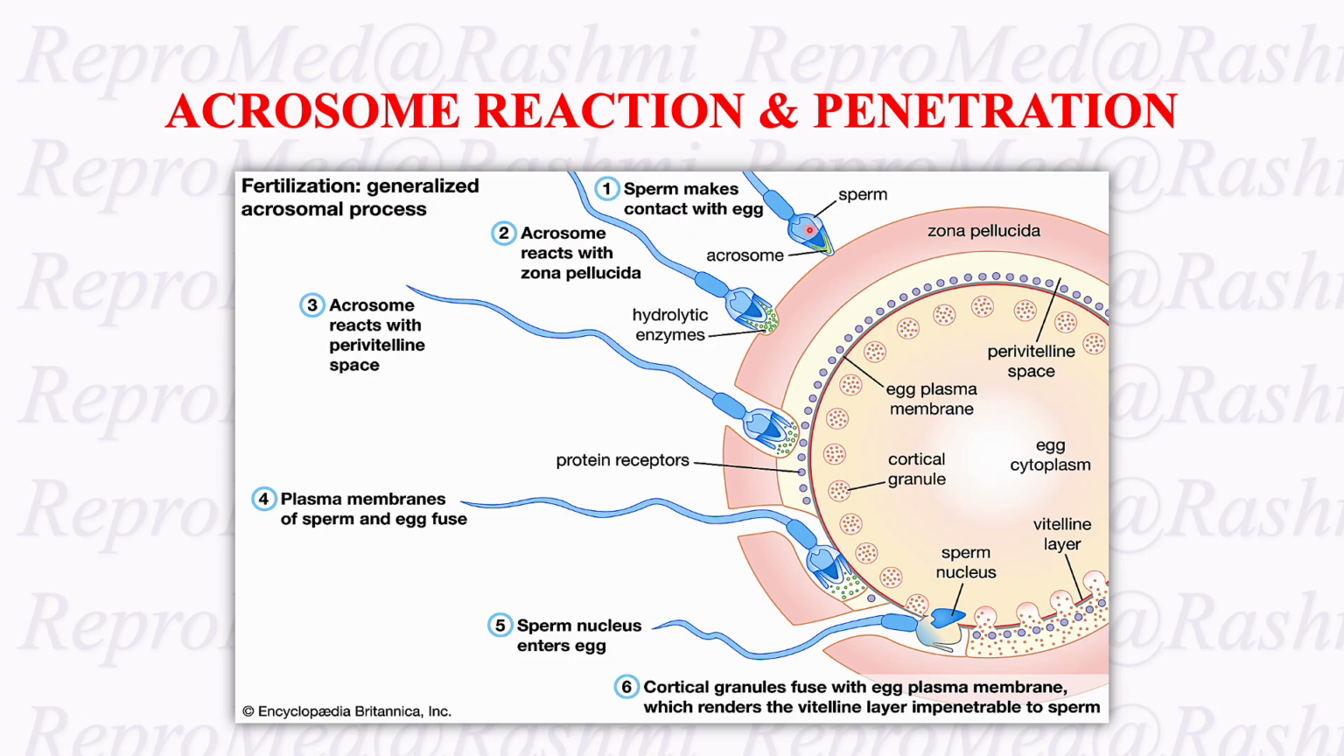We can see here in the first one, the sperm is making contact with the egg. Then the acrosome reaction is happening with the zona pellucida. The third one, the acrosome reacts with the perivitelline space, the yellow one. The fourth one, the plasma membrane of sperm and egg fuse. This is the plasma membrane of the egg, and the sperm is fusing with it. The sperm nucleus is entering into the egg. This is the sperm nucleus. And finally, the cortical granules fuse with the egg plasma membrane, which renders the vitelline layer impenetrable to sperm.